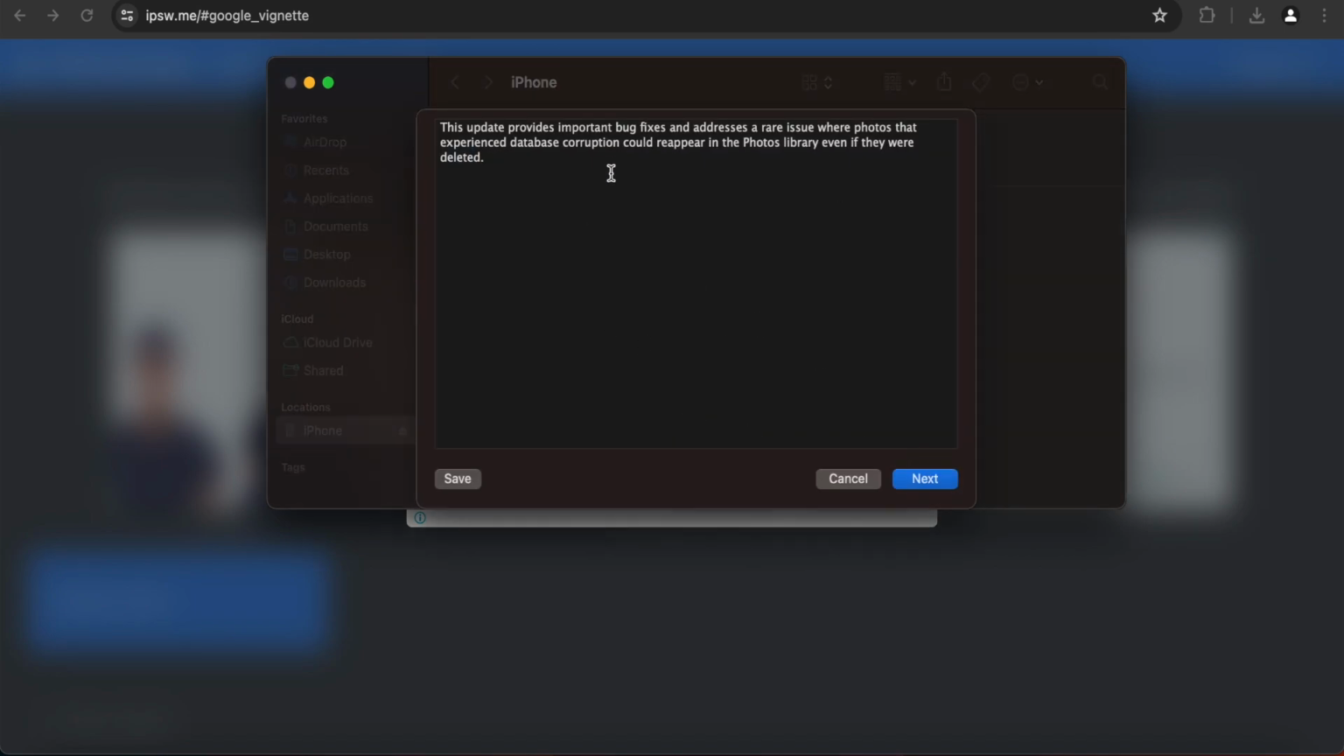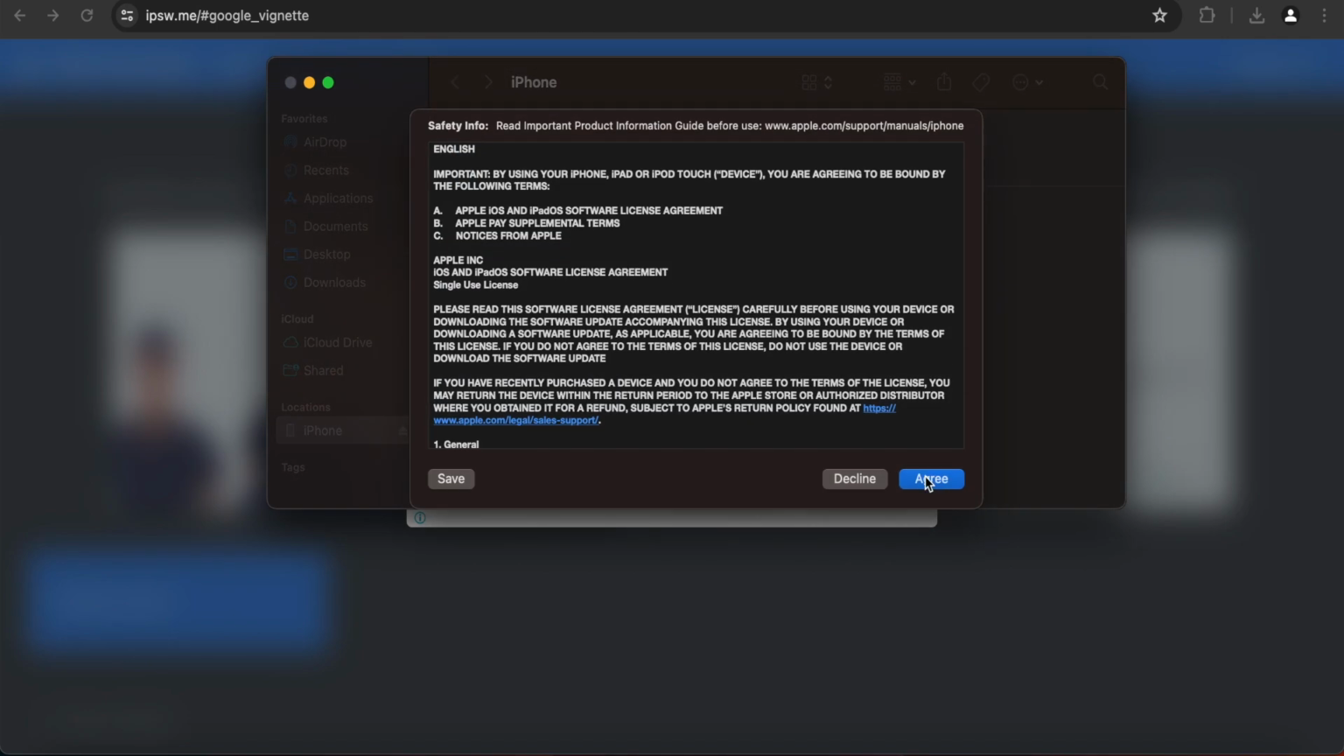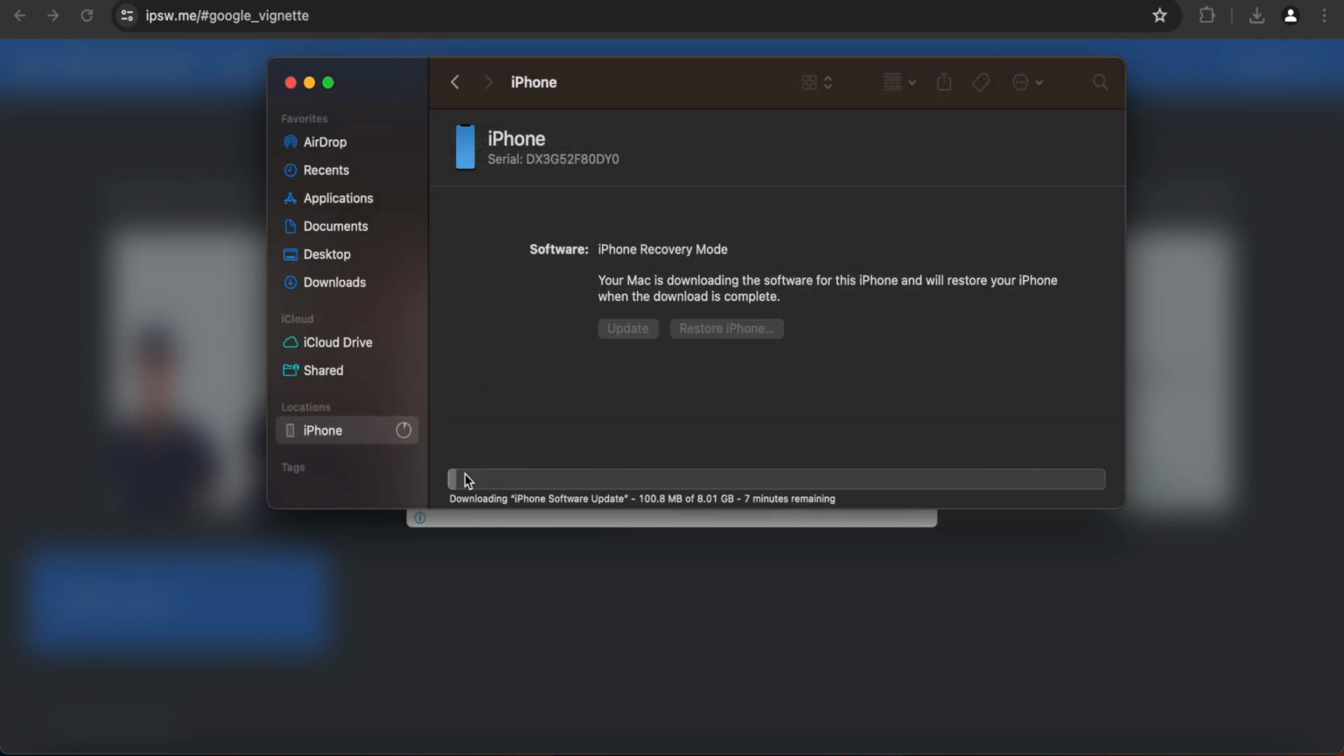Once you do that, there's just some security notices to tell you what the update entails. You click Next, agree to the terms and conditions, and as you can see, the iPhone software is being downloaded. It will take a few minutes and then we will continue.